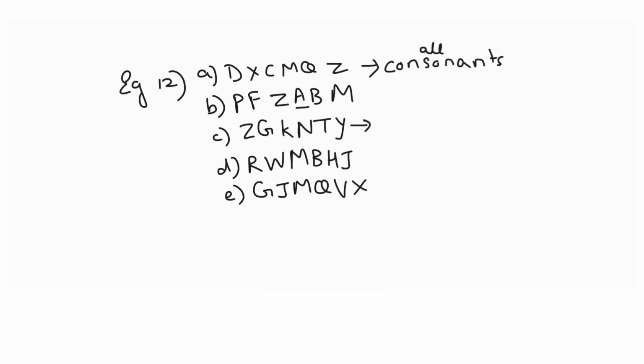So let us try to apply the rule we used in A to C: Z, G, K, N, T, Y. Yes, all are consonants. Let us look at the next one: R, W, M, B, H, J. Yes, all are consonants. G, J, M, Q, V, X. Yes, all are consonants.